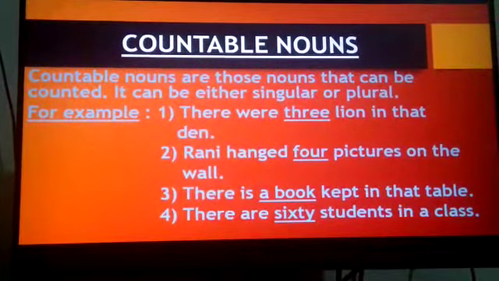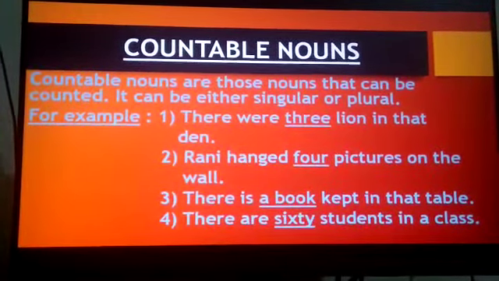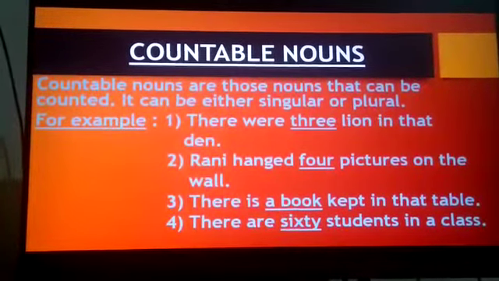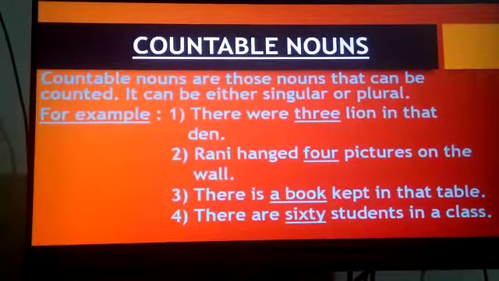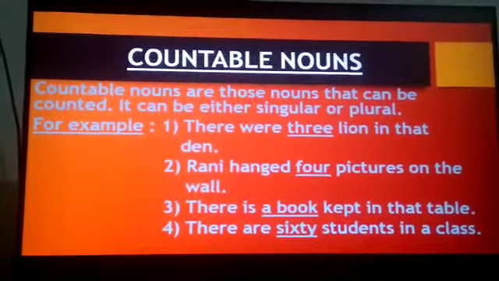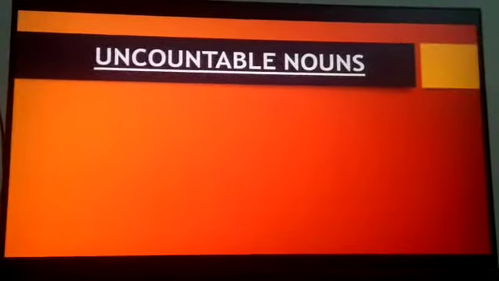Fourth one, there are 60 students in a class. 60 is giving us a counting of how many students are there. 60 students. So 60 is giving a counting. That means it is a countable noun. So students, I hope you have understood what countable nouns are. Now let us move on to the fourth type, that is uncountable nouns.